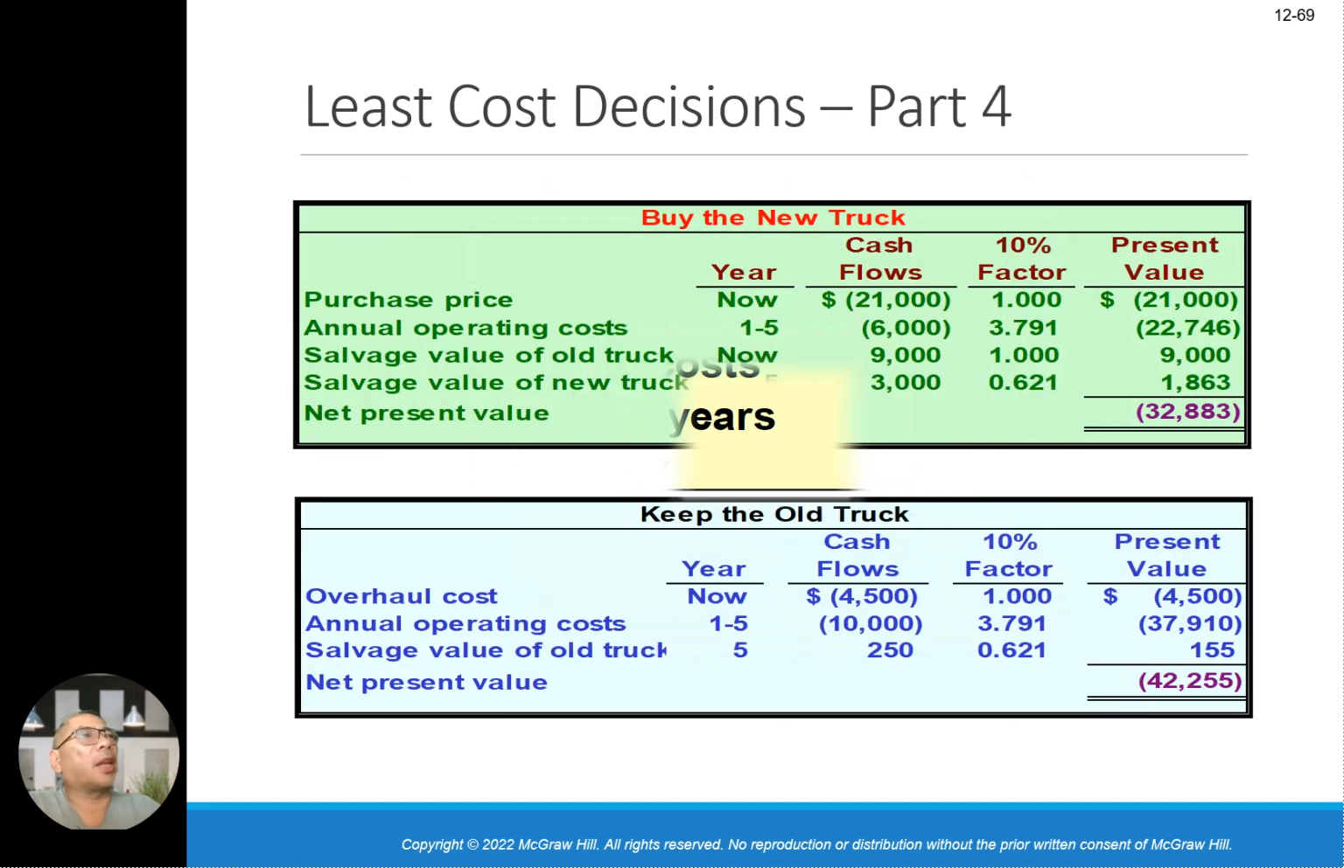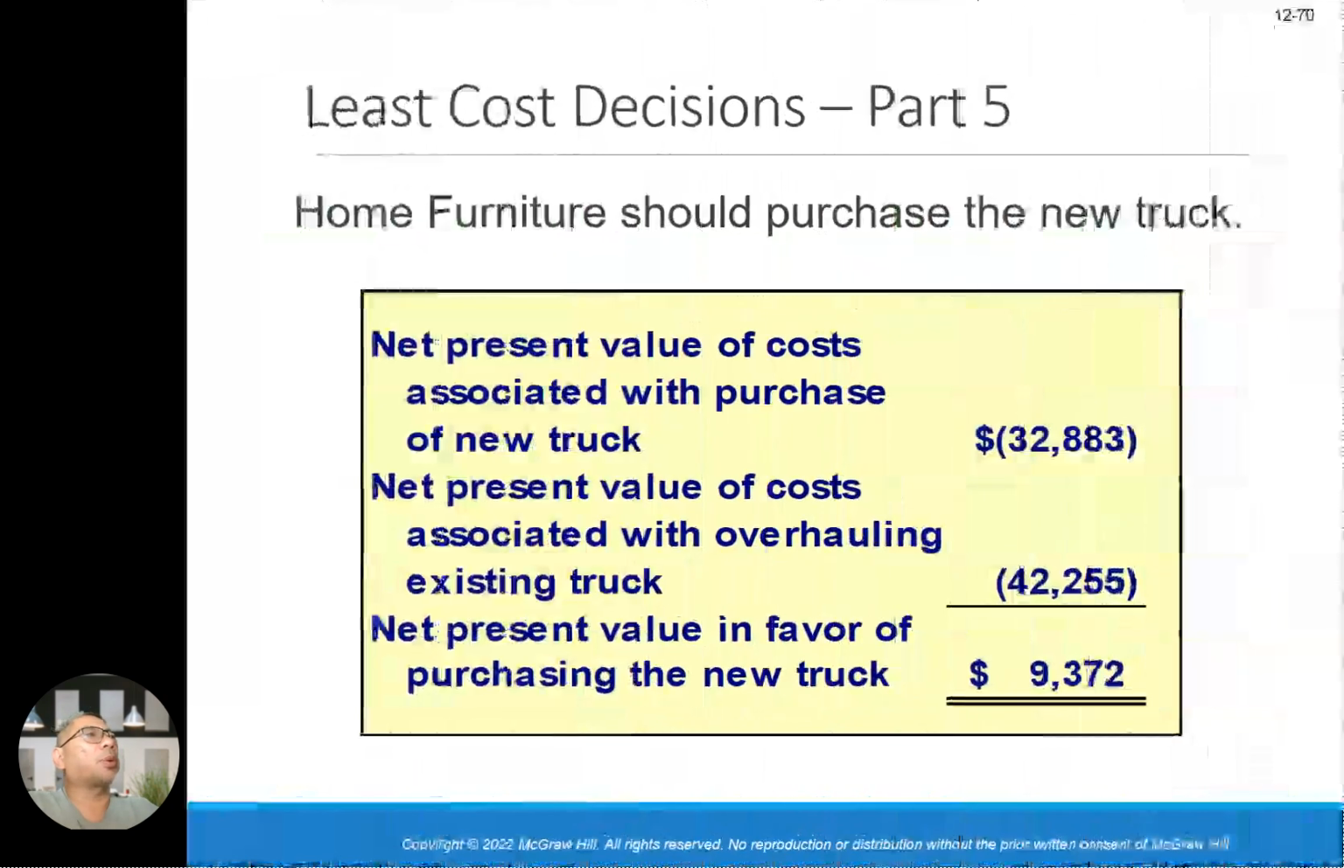When you plug in the numbers, you're going to get, for the new truck, 32,083 in terms of net present value. Keep the old truck, 42,225. Okay, you get this number. Why don't you compare these two trucks, which is buying the new truck and keeping the old truck? The cost associated with the new truck will be 32,083 versus the existing truck's 42,000. So it's better to have the new truck, okay, because of the much better net present value.